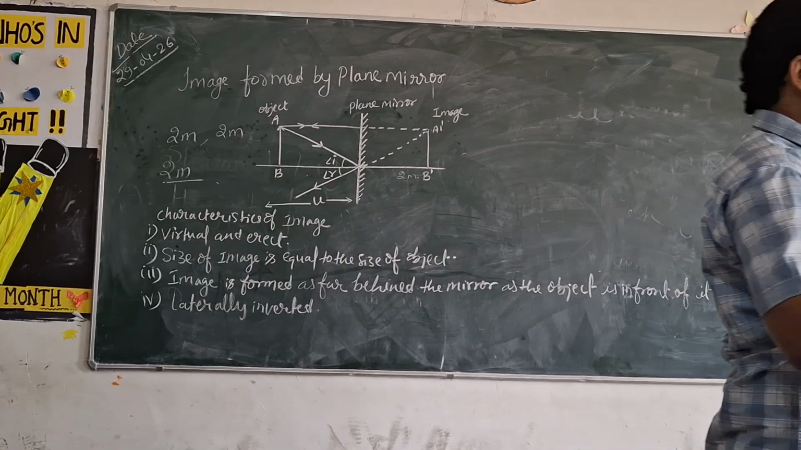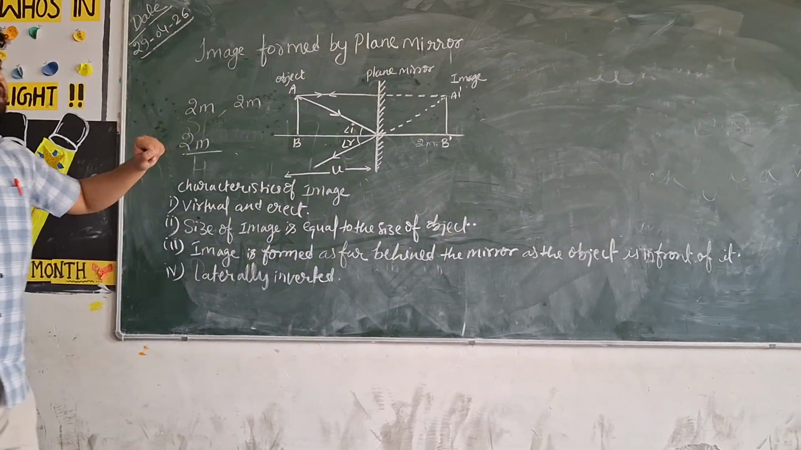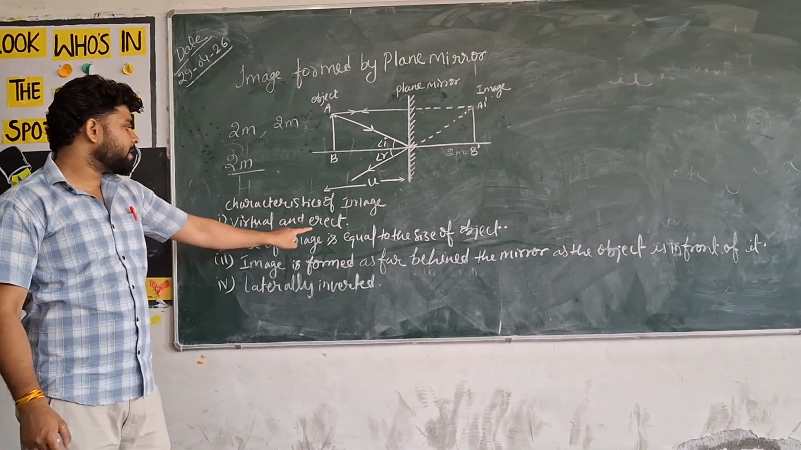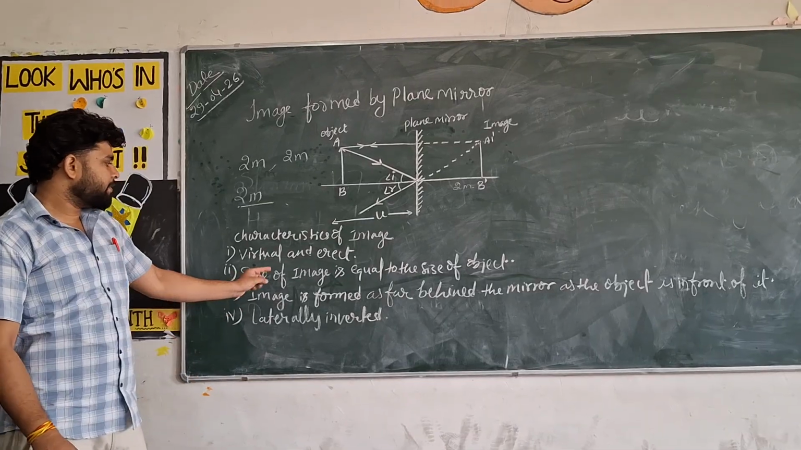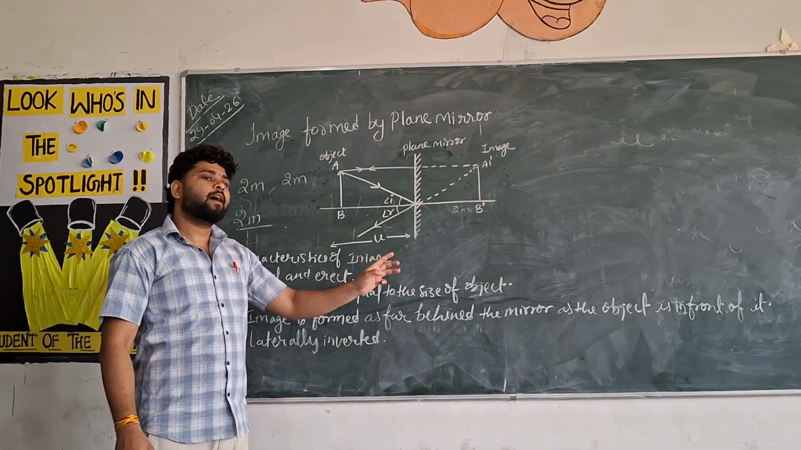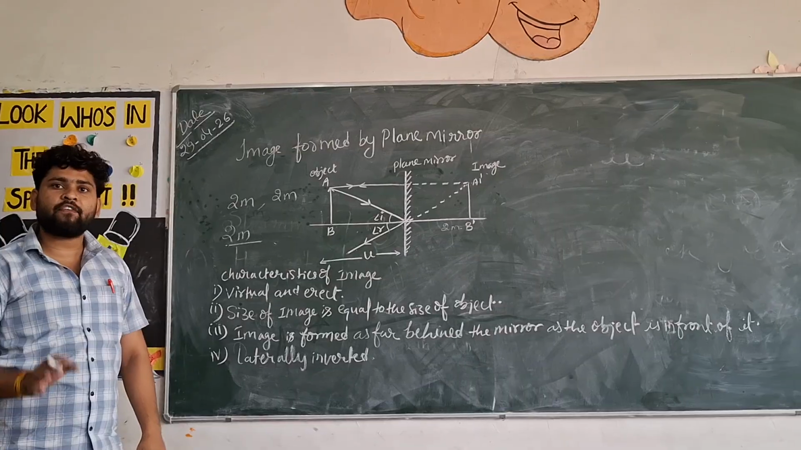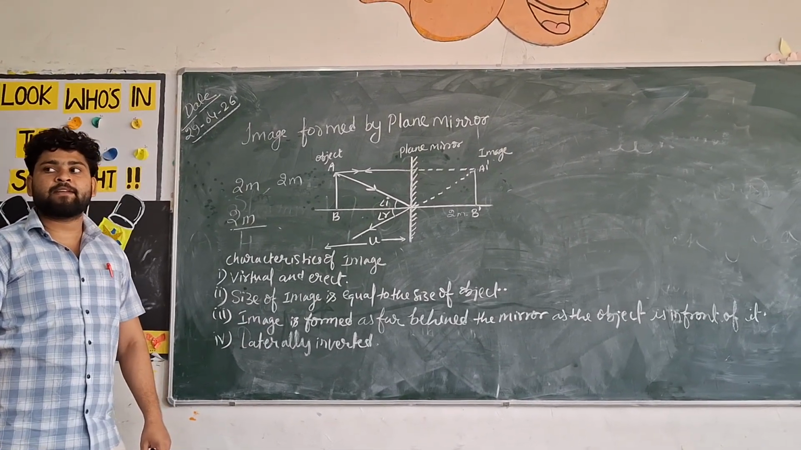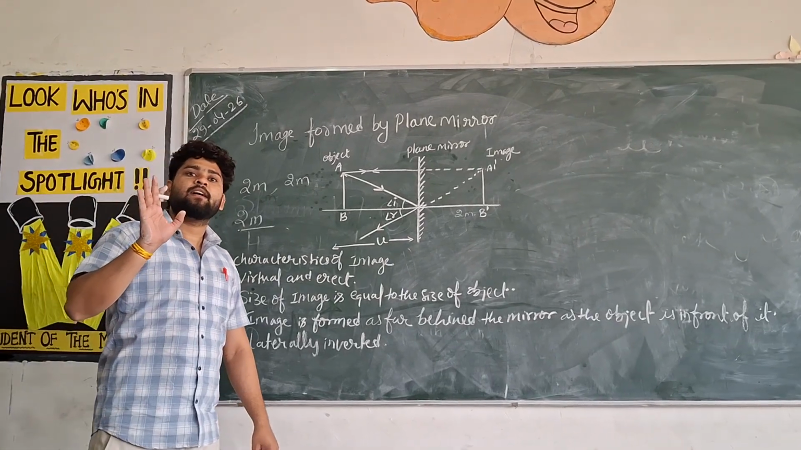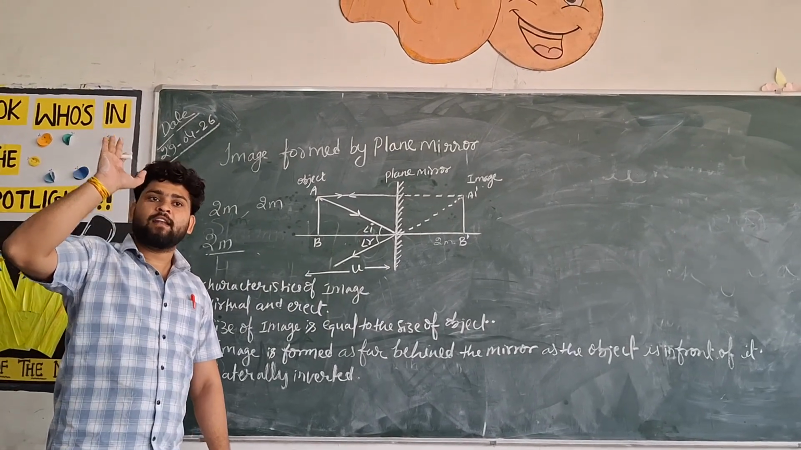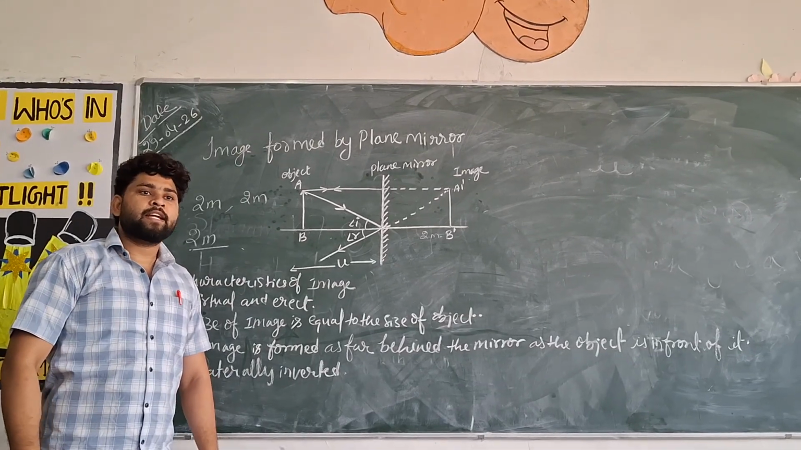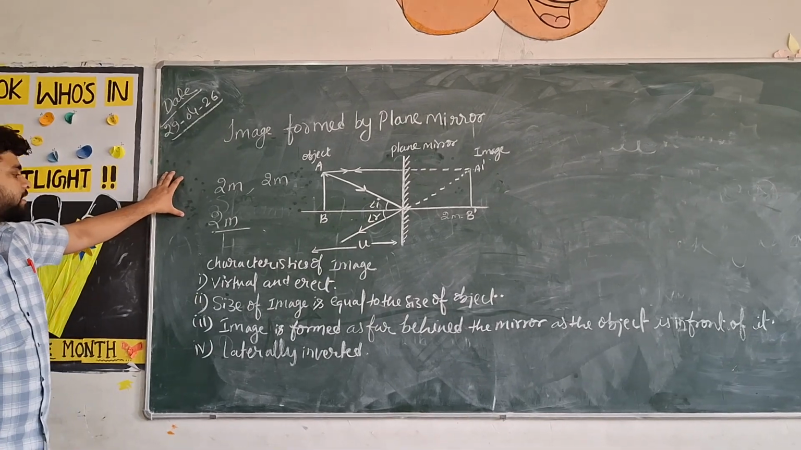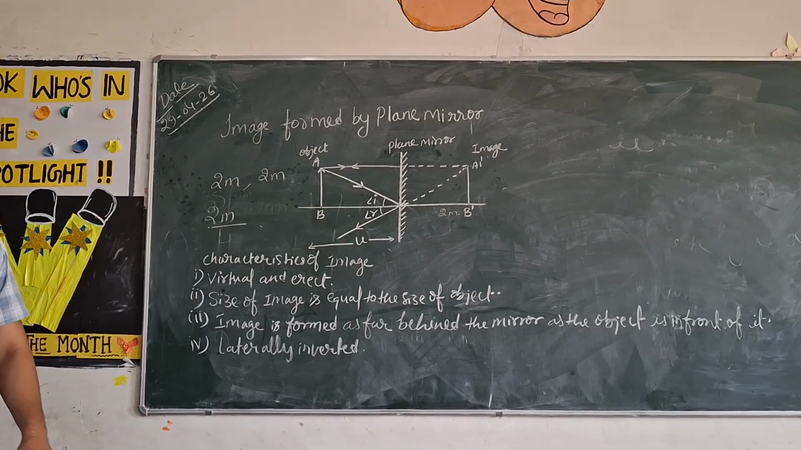Okay. Once again we recall image formed by the plane mirror. Characteristics of image: virtual and direct. Size of image is equal to the size of the object. Image is formed as far behind the mirror as the object in front of it. Image will be laterally inverted. Laterally inverted means left hand looks like right hand. Object raise left hand, then it looks like right hand of the image. Okay, these were the characteristics of image by the plane mirror.